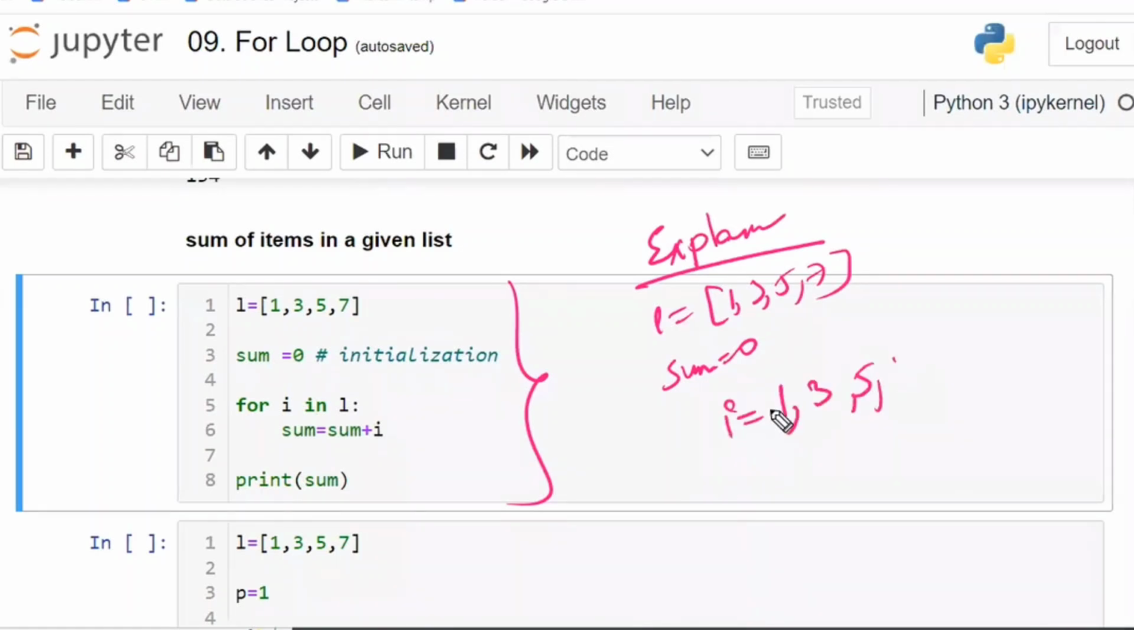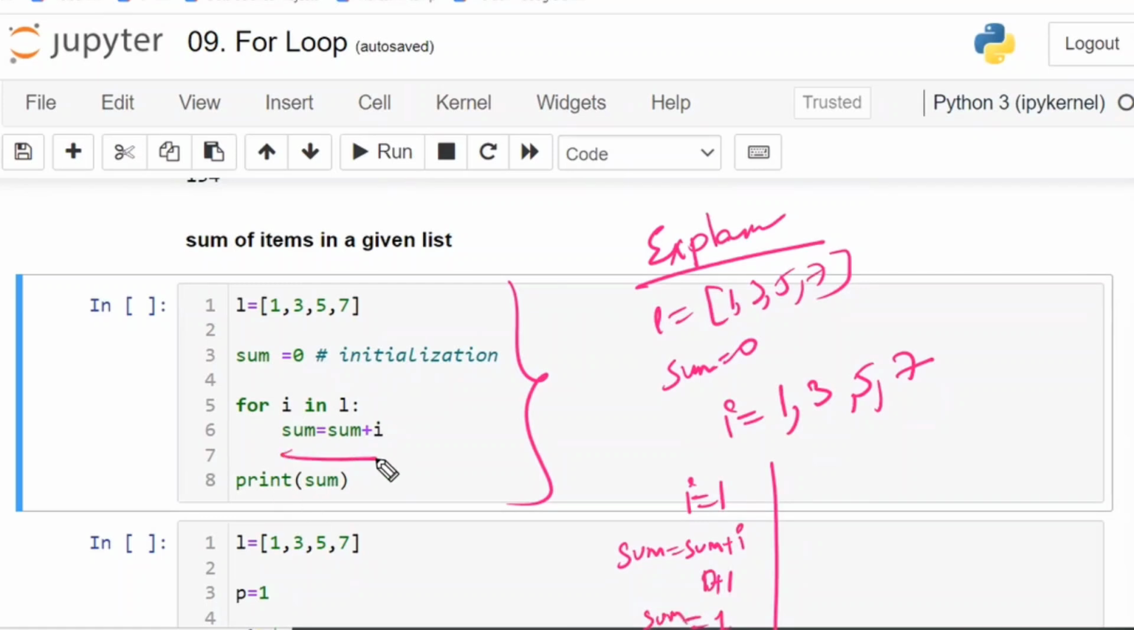First you have to work on I is equal to 1 and execute the block of code. I is equal to 3, block of code. I is equal to 5, block of code. I is equal to 7, block of code. First I is equal to 1, execute the block of code. What is the block of code? Sum is equal to sum plus I. That is 1 plus sum is 0, 0 plus 1, 1. Now the latest sum value is 1.